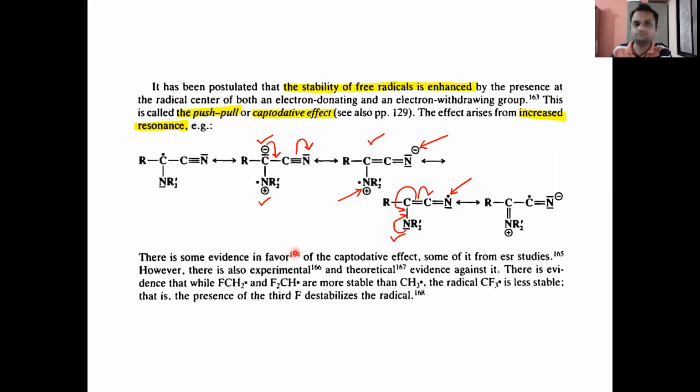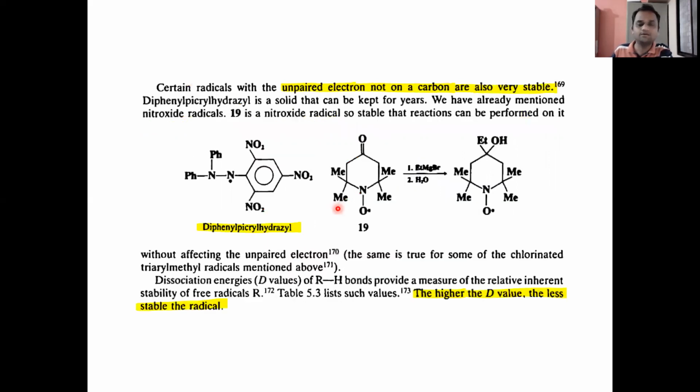Then we saw the push-pull or captodative effect. Whenever there is the presence of both an electron donating and an electron withdrawing group at the radical center, that is the push-pull or captodative effect, and it increases the stability of the free radical. Then we saw that certain radicals with the unpaired electron not on a carbon are also very stable, for example diphenylpicrylhydrazyl and the nitroxide.